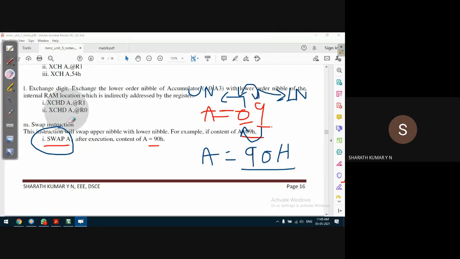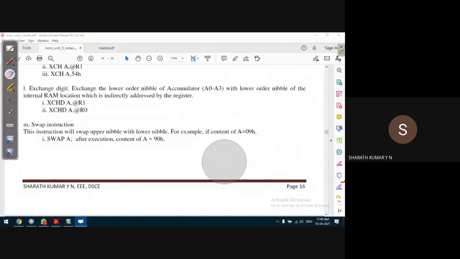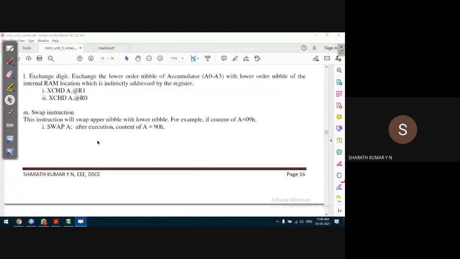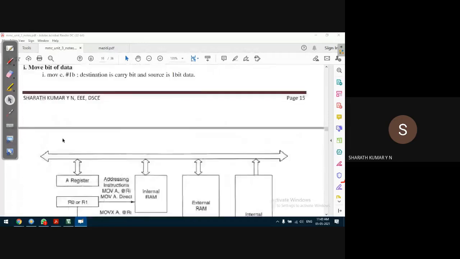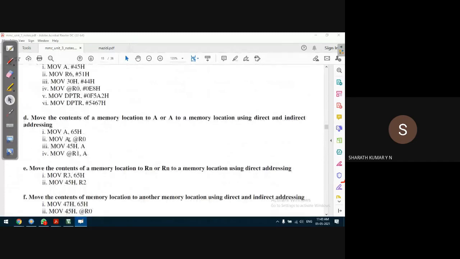We'll execute this instruction and we'll see. We'll make a mistake also: the condition in the swap instruction is that it should be accumulator, it cannot be any other register. We'll try to give R0, swap R0, and see what the compiler says. We need to understand all this in detail. That's the end of data transfer instructions, so we'll try all the possibilities.